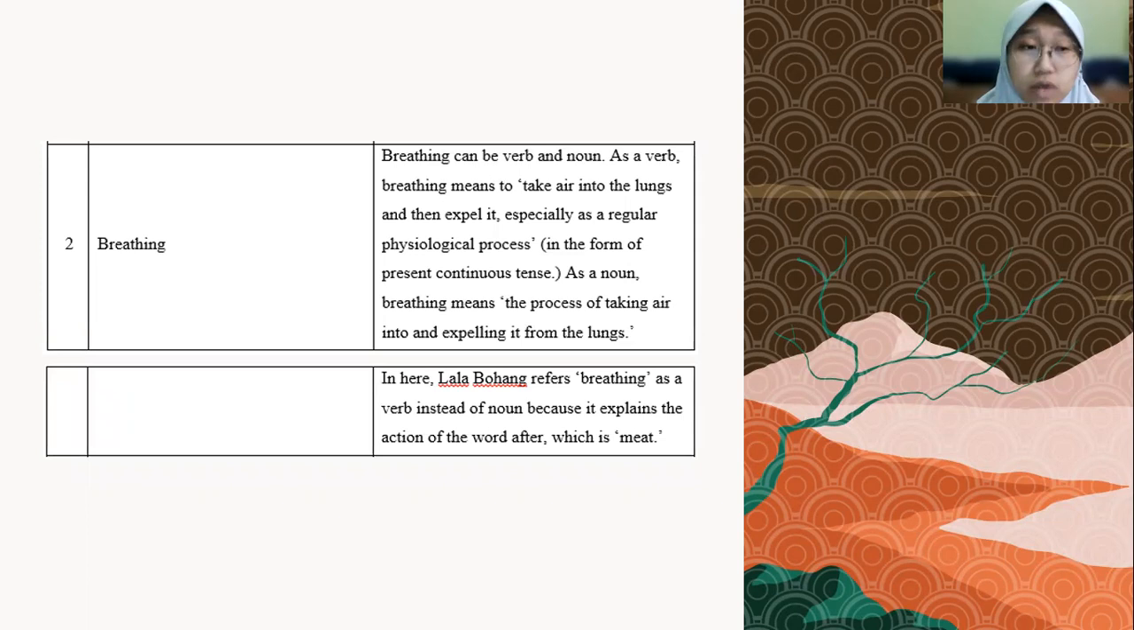The second one is breathing. Breathing can be a verb and a noun. As a verb, breathing means to take air into the lungs and then expel it, especially as a regular physiological process, and this is in the form of present continuous tense. As a noun, breathing means the process of taking air into and expelling it from the lungs. Here, Lala Bohang uses breathing as a verb instead of a noun because it explains the action of the word after it, which is meat.